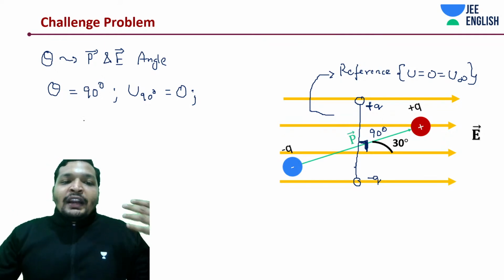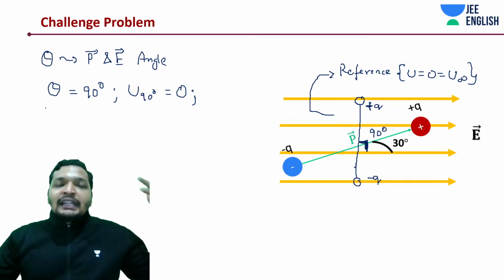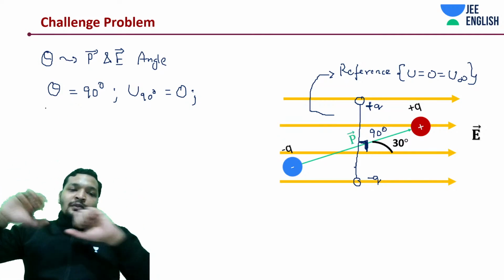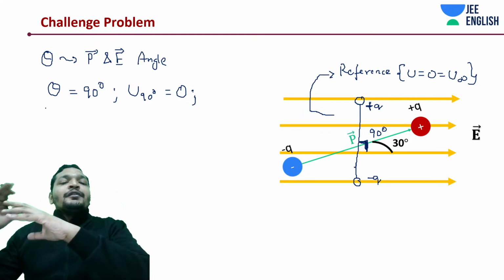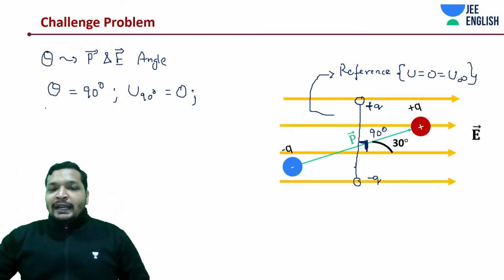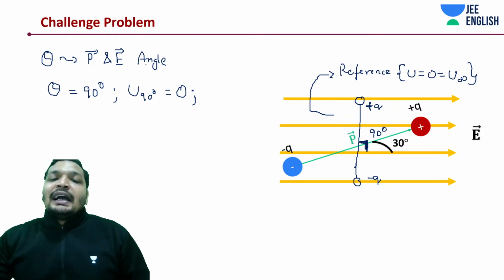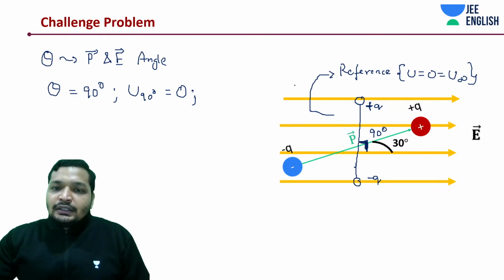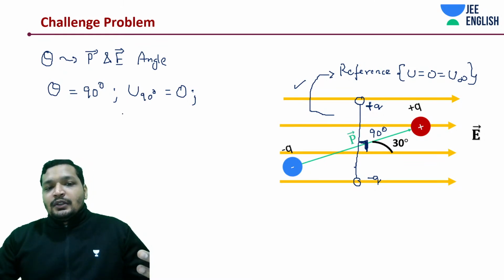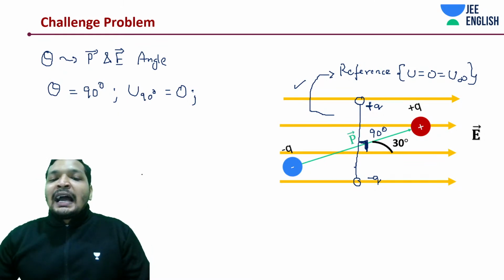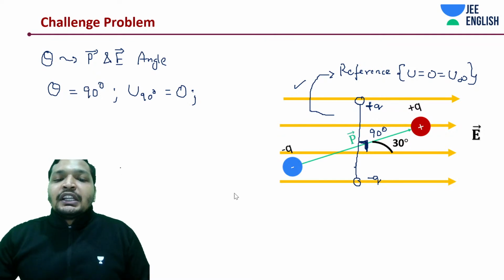Okay, so whenever I am talking about potential energy, earlier if you remember, the charge was brought from infinity to that position R. Now it is as if we are bringing that dipole from 90 degrees to that angle, from the reference position to that angle. So now we have two equations which we need to work around.